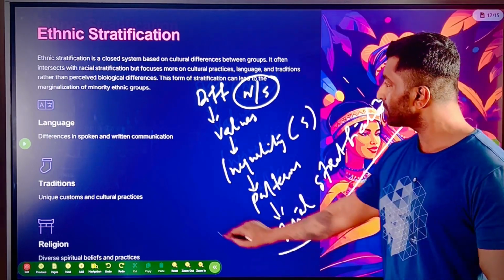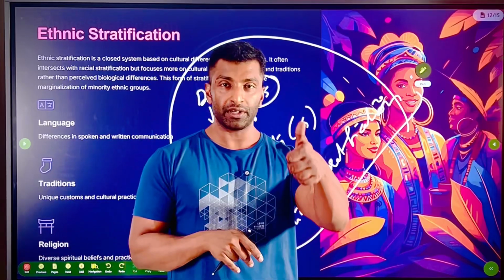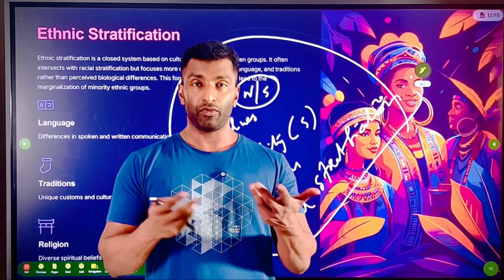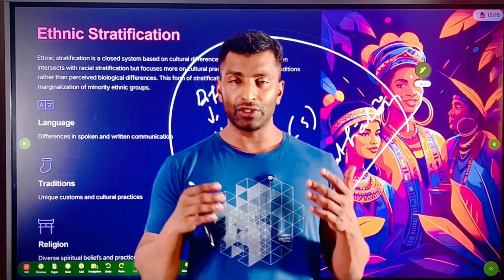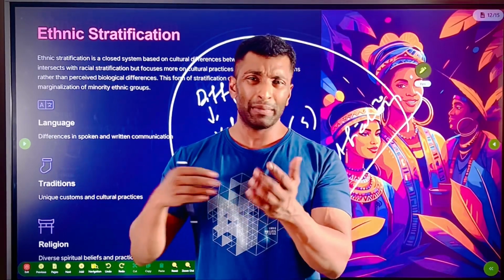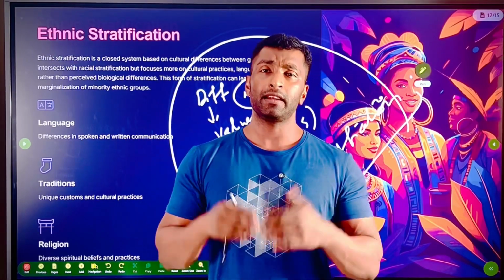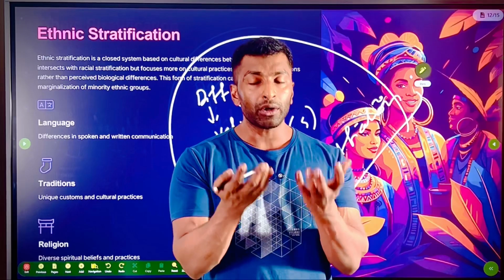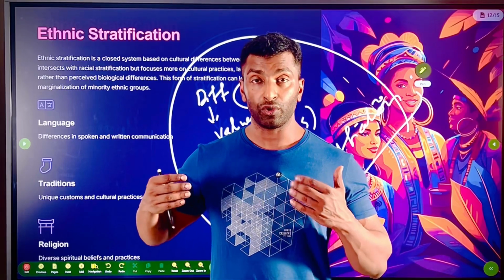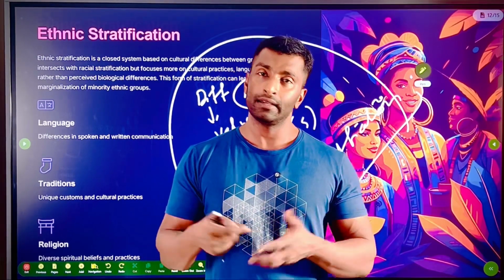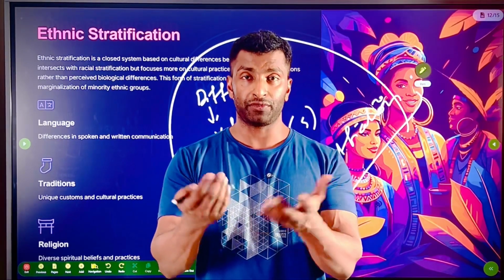I hope if this is very clear, then everything is going to be very simple. So you can talk about the four different steps: differentiation, ranking, evaluation, and then rewarding. First you will identify the differences, and then informal comparison will start at the individual level. That gives a vague rank order based on some kind of superiority and inferiority. Then evaluation starts at the cultural, societal level. Then it becomes formalized and institutionalized, part of the value system of the society, and then it will be passed on to the next generation also. And rewarding means the privileges or disprivileges or the punishments, which will help in the continuation of that.